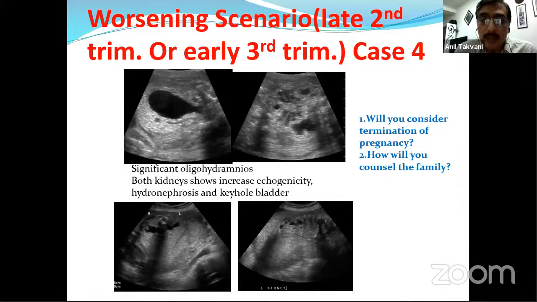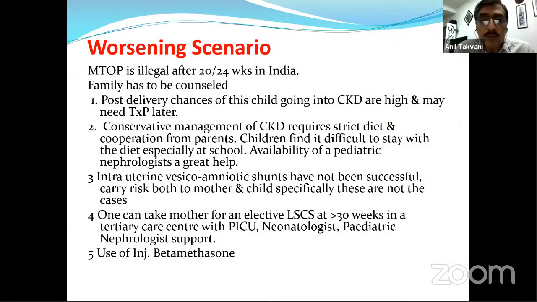There you can see the keyhole sign, but the kidneys are not much hydronephrotic, with dysplastic changes, increased echogenicity, and loss of corticomedullary differentiation. In this kind of condition, the question is: will you consider medical termination of pregnancy? And if you cannot, for certain reasons, how will you counsel this family? So this is a worsening scenario. And now, as we know, medical termination of pregnancy is allowed till 24 weeks.